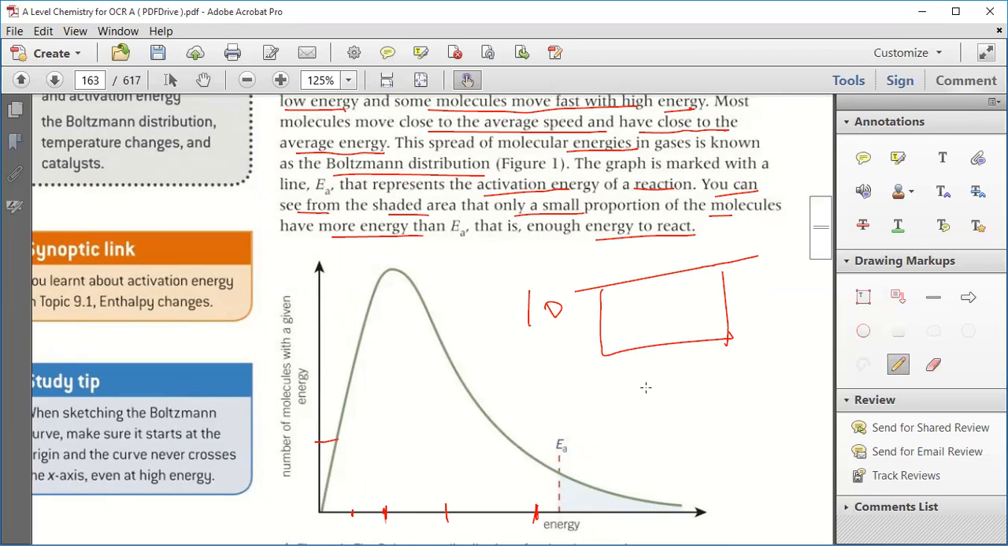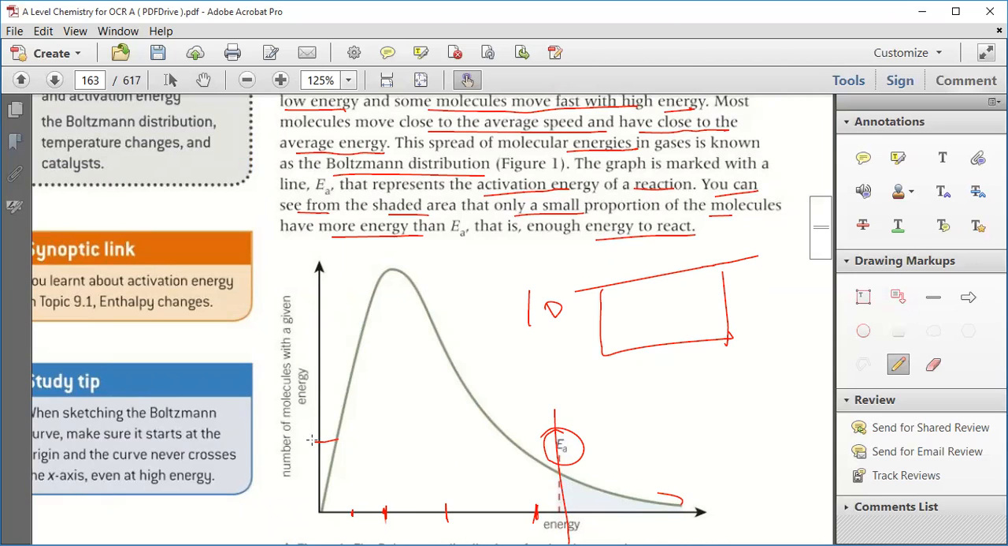Now, for a particular reaction to occur, we require some sort of activation energy. If the energy of a particle is more than the activation energy, then only it will react. So this is the activation energy point. Clear? Now we see that only a few particles have energy more than the activation energy.